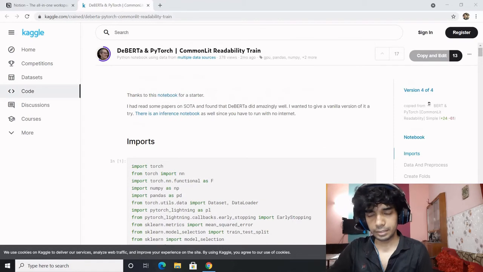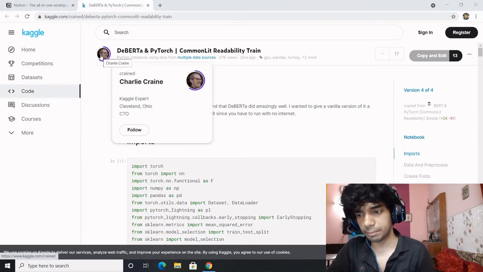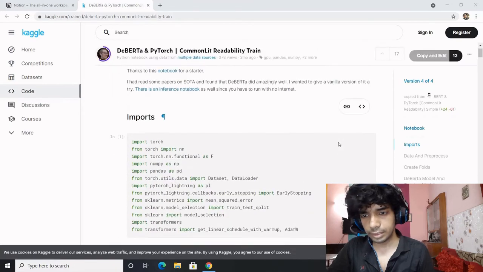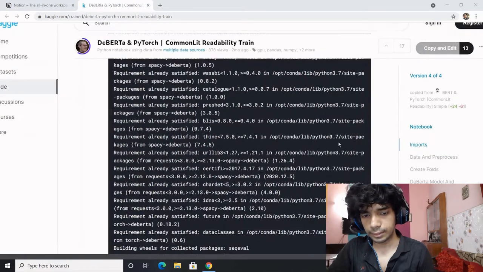This would be our last topic of the day. We'll be learning about DistilBERT and PyTorch, and this is for this particular competition, which is CommonLit Readability. The notebook is written by Charlie Crane. Let's see what the notebook is all about. Let's have a quick overview.